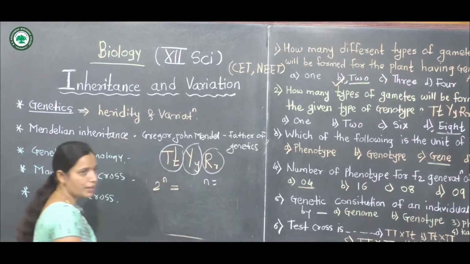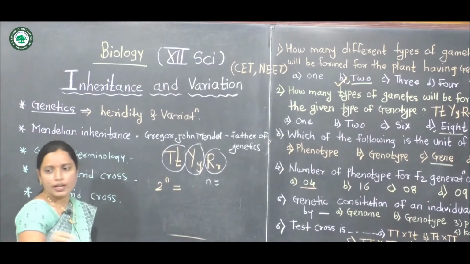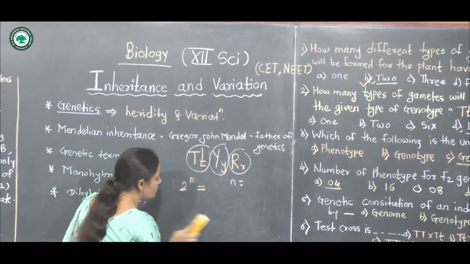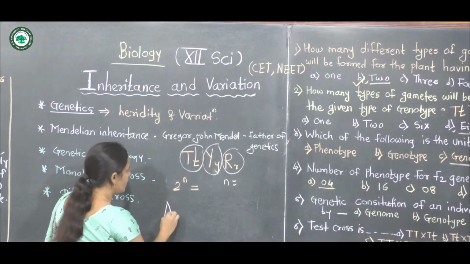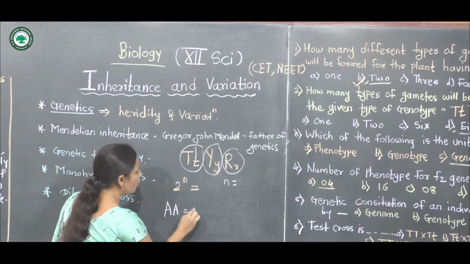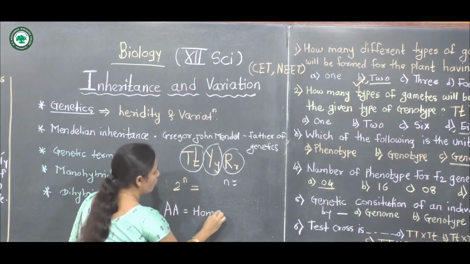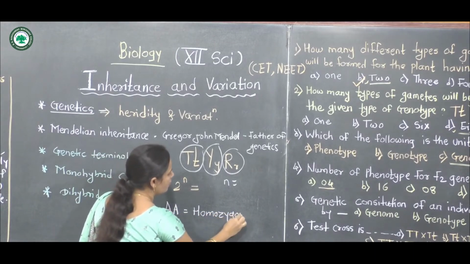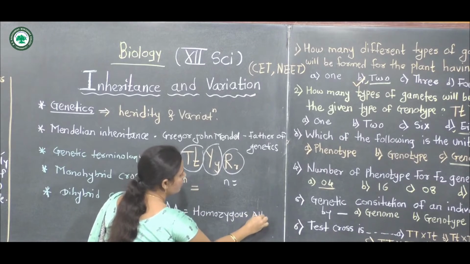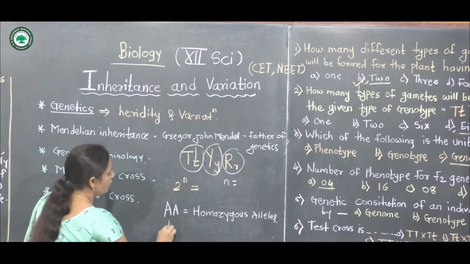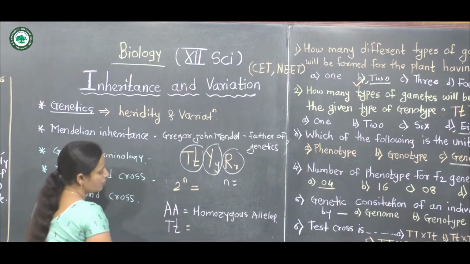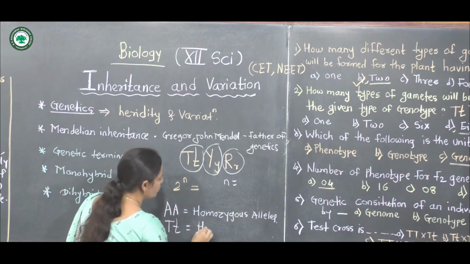You know the heterozygous and homozygous conditions. Homo means similar alleles, like capital A, capital A; these are homozygous alleles. Heterozygous means different alleles, like capital T, small t. This is a heterozygous condition.